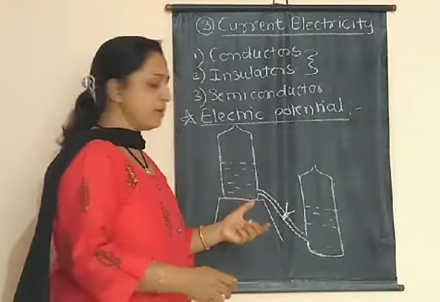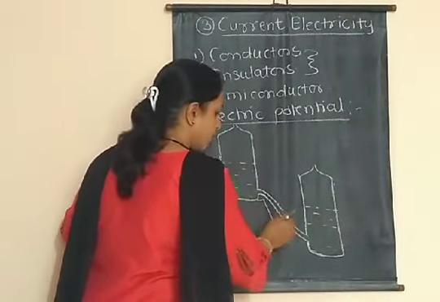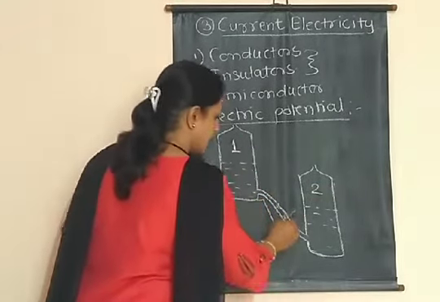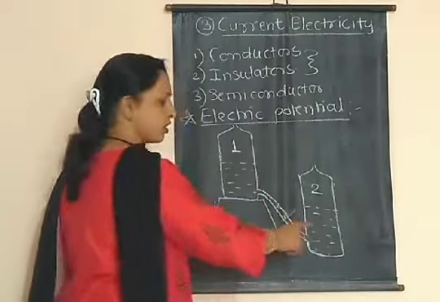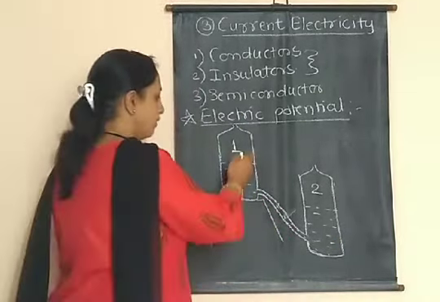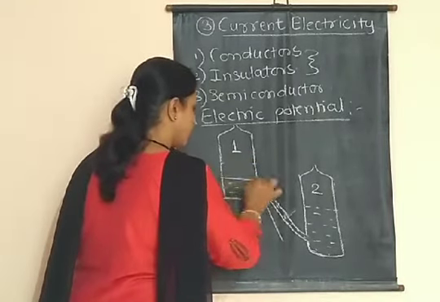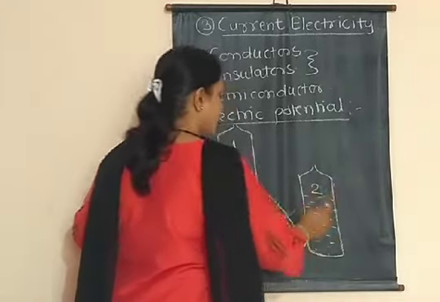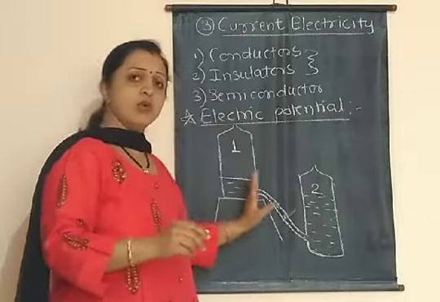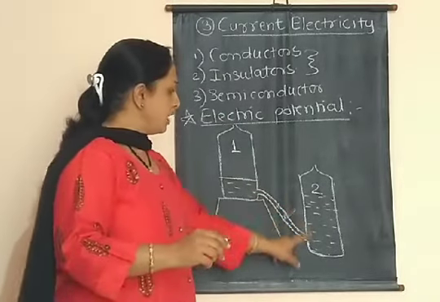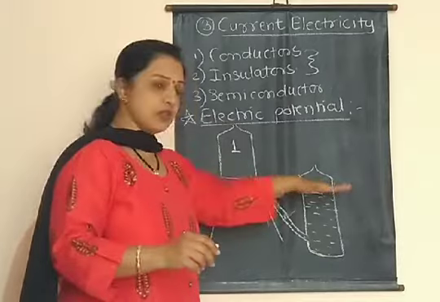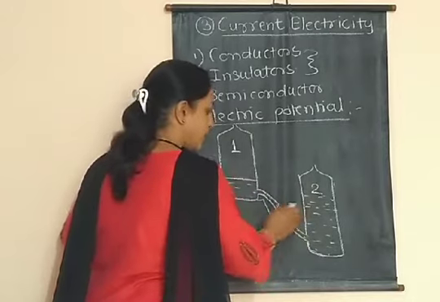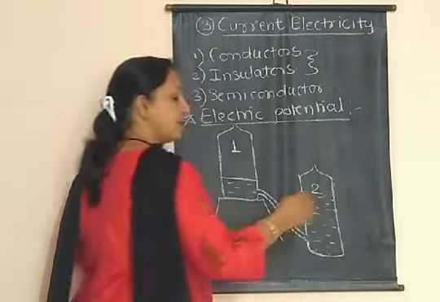Now when we remove this clip, what happens? When we remove the clip, water flows from the first bottle to the second bottle, isn't it? The water level in the first bottle goes on decreasing, and the water level in the second bottle goes on increasing. This flow continues until the horizontal level of the water in both bottles becomes equal.